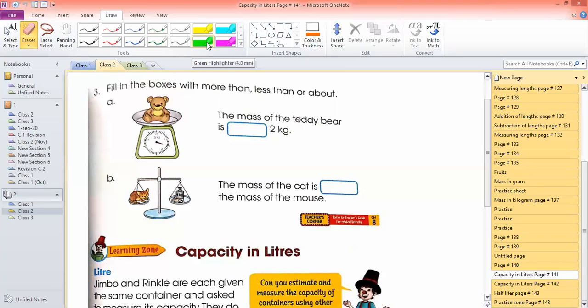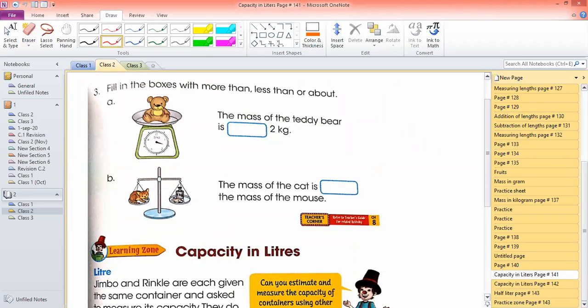So guys, here you have to check the weight of this. You can check the needle. This is 0, this is 1, this is 2. Open your books, guys, page number 141.